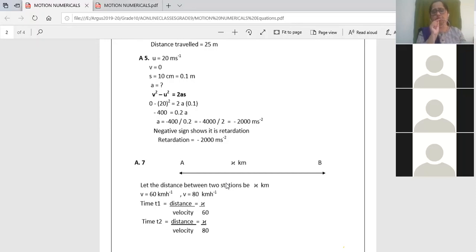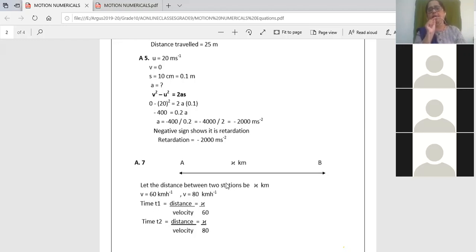Take the third equation of motion, v square minus u square is equal to 2as, right? So v is 0, so 0 minus u square, 20 square, is equal to 2 into a into 0.1. Now see here, the negative sign is outside the bracket. It is not minus 20 the whole square, children. So minus 400 is equal to 0.2a, since 2 multiplied by 0.1 is 0.2. So acceleration is minus 400 upon 0.2.